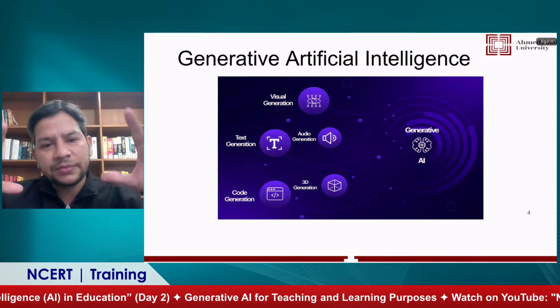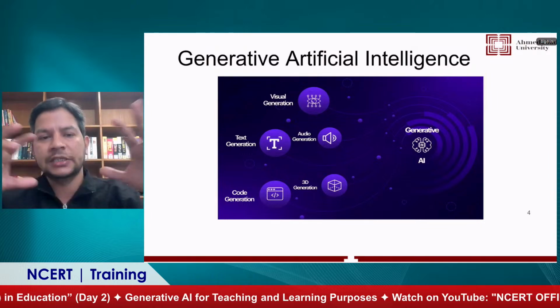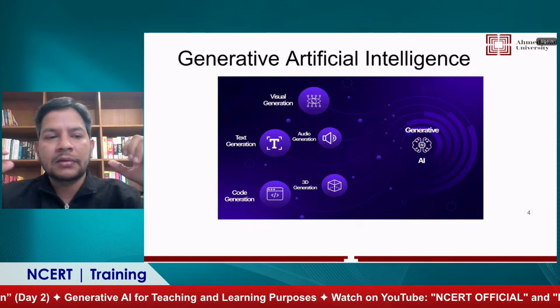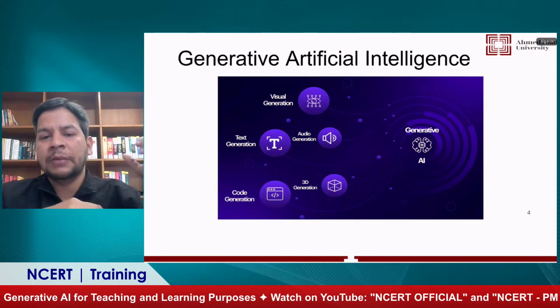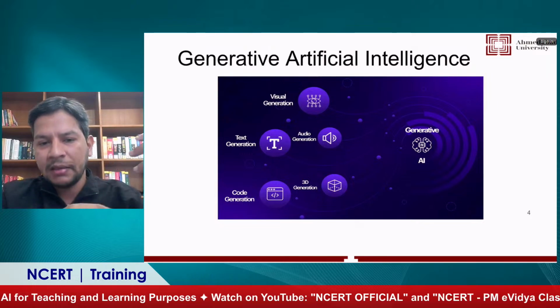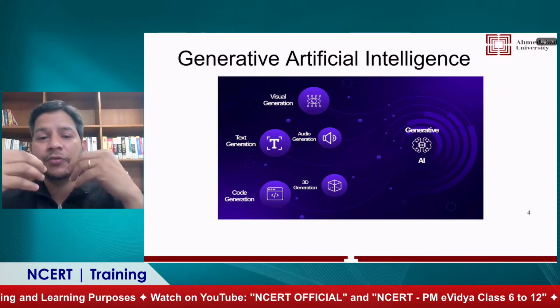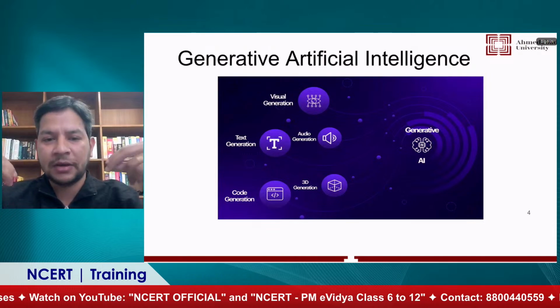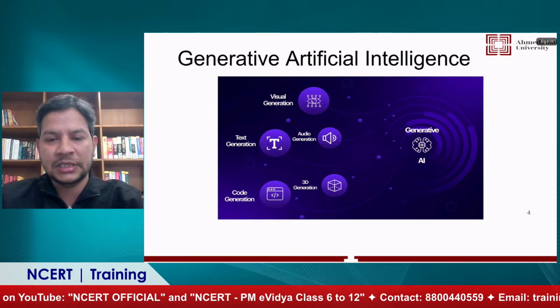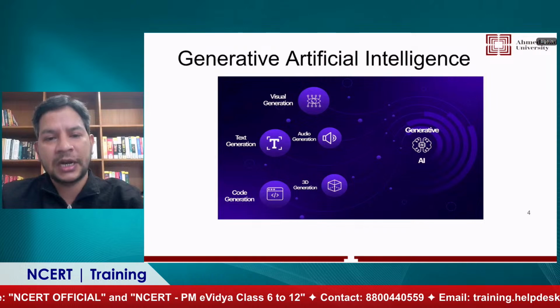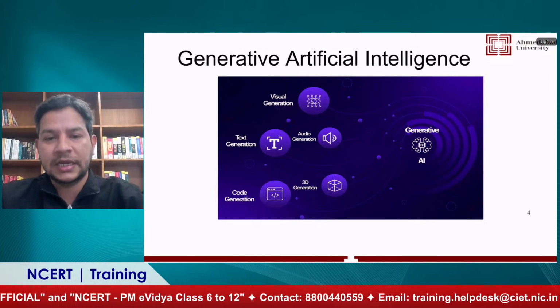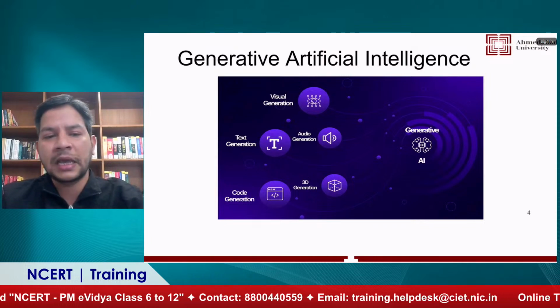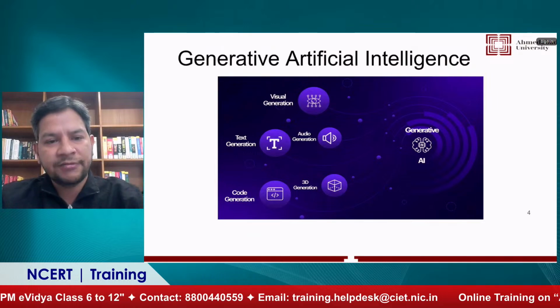So what is the basic difference between traditional AI and generative AI? Traditional AI is mainly focused on replicating the human's decision making, but generative AI is going one step ahead. It is not only replicating human decisions, but it is also trying to generate new content, and content can be text, multimedia, anything. So this is the basic difference.